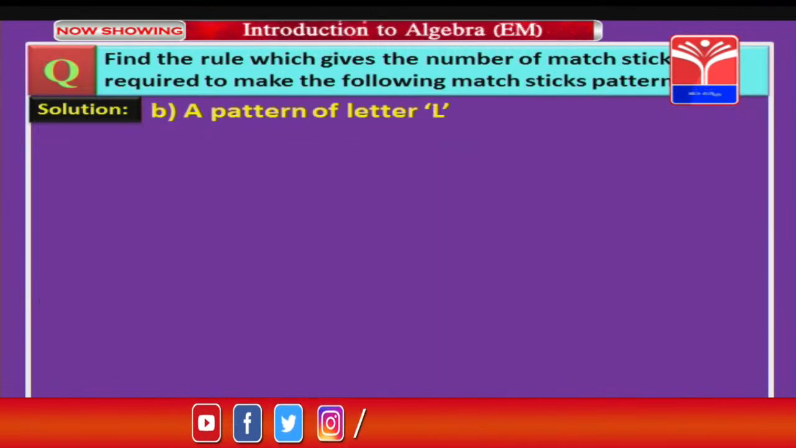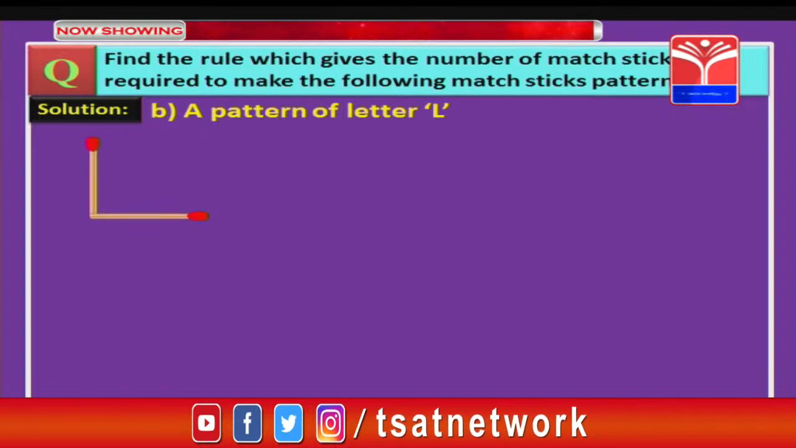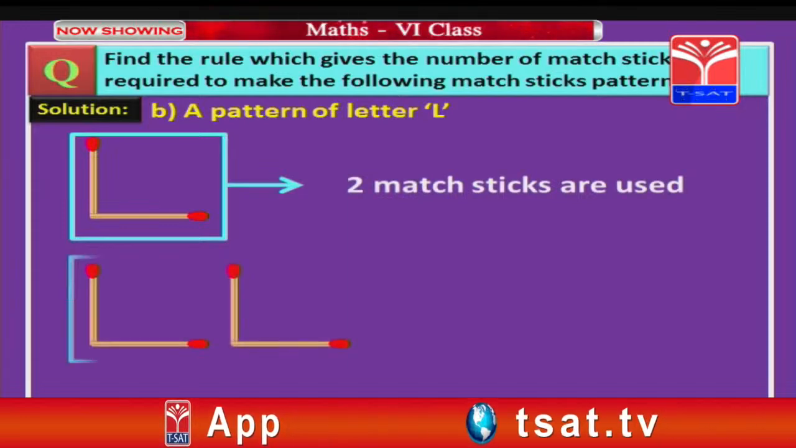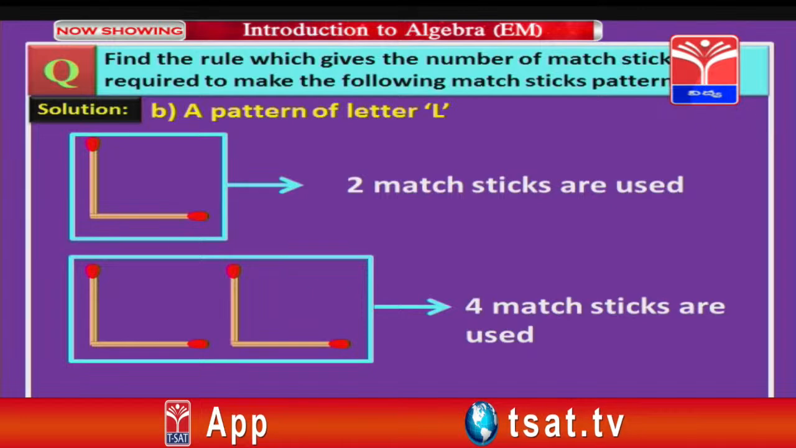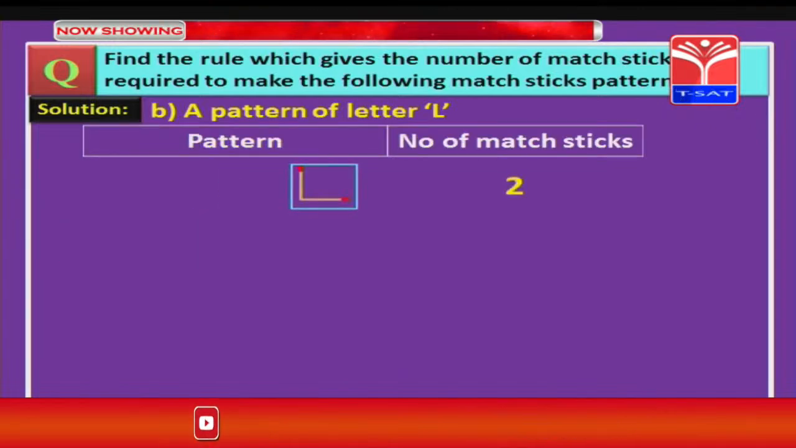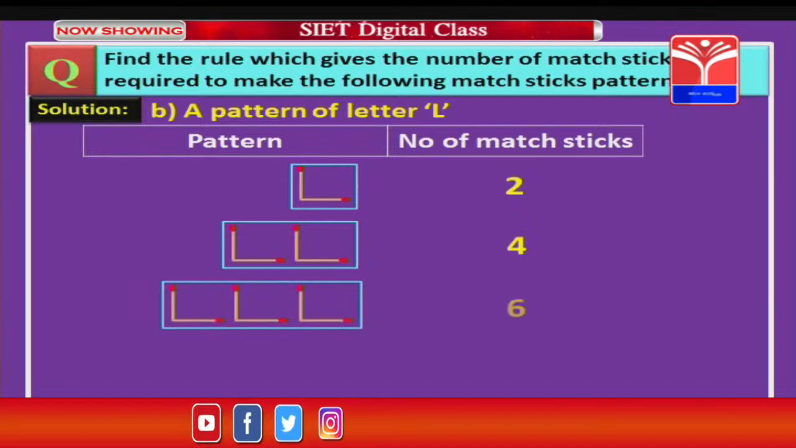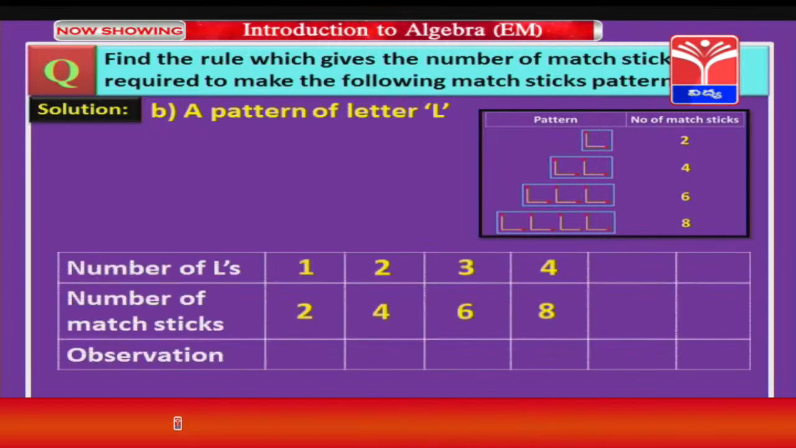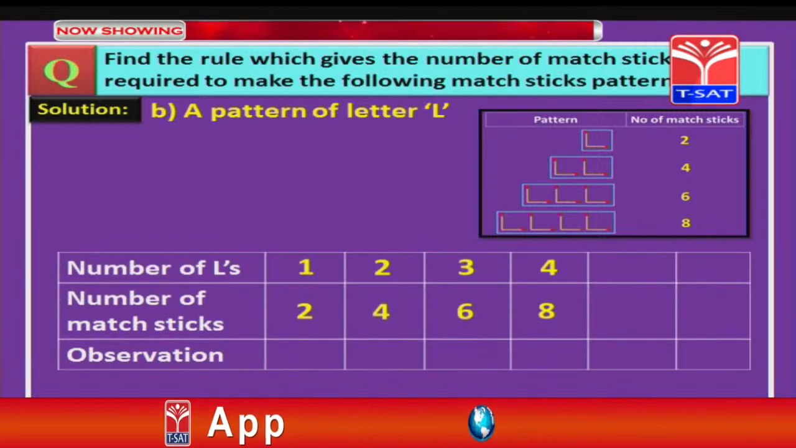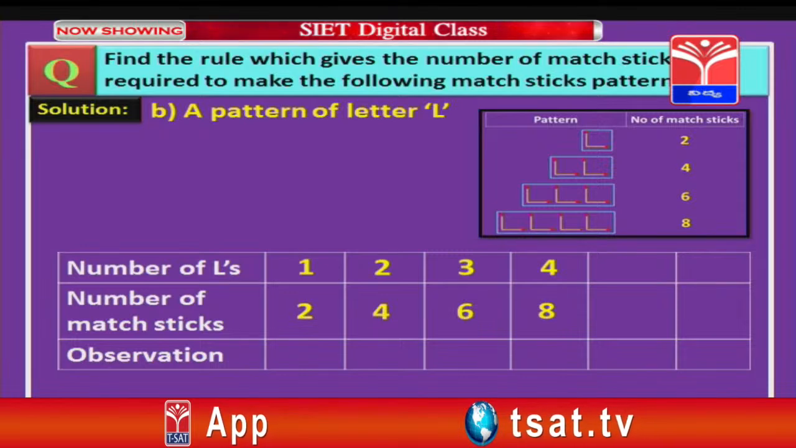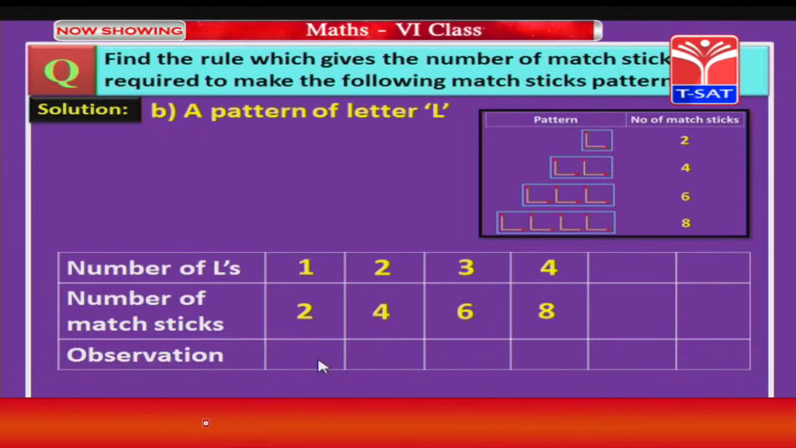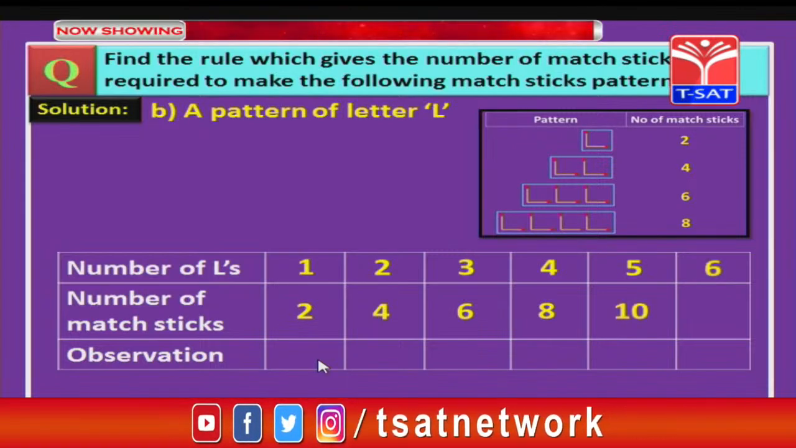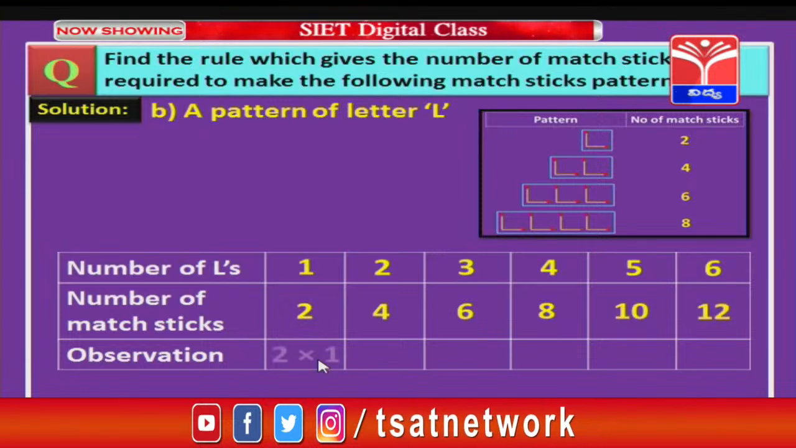Now let us go for the next pattern, that is the letter L. So how many matrices are required, children, to make this L? Yes, 2 matrices are required. For 2 L's you need 4 matrices, right? So let us see, for 3 and 4, how many do you require? Yes, for 3 you require 6, for 4 you require 8. Now again we will summarize the same thing using the tabular form: number of L's, number of matrices, and observation. For 5 you need 10 matrices, and for 6 you need 12 matrices. Let us see the observation.